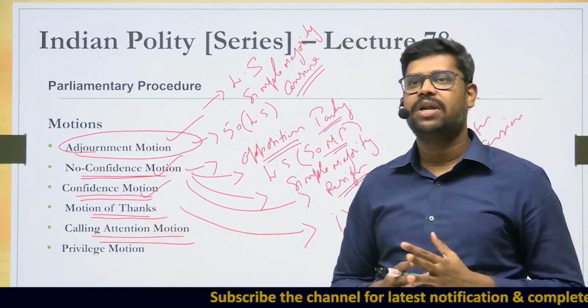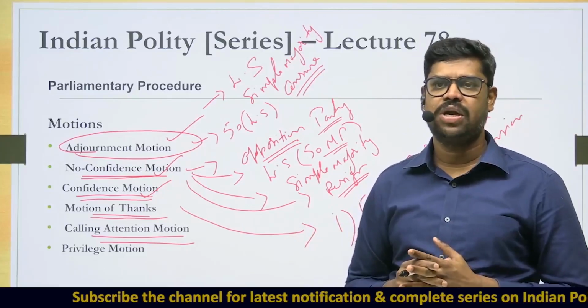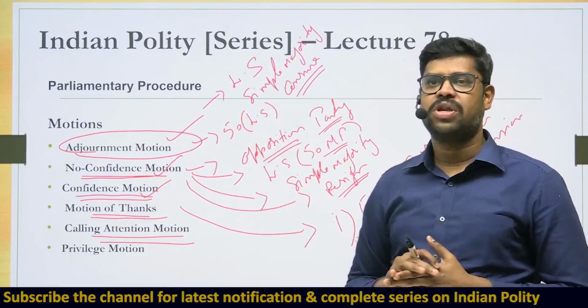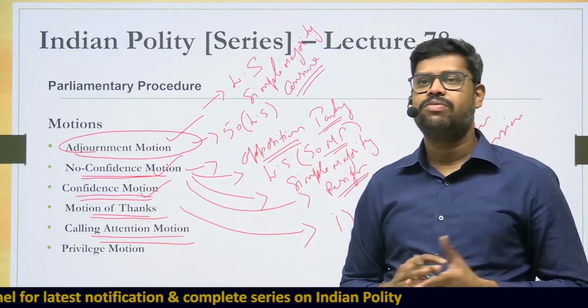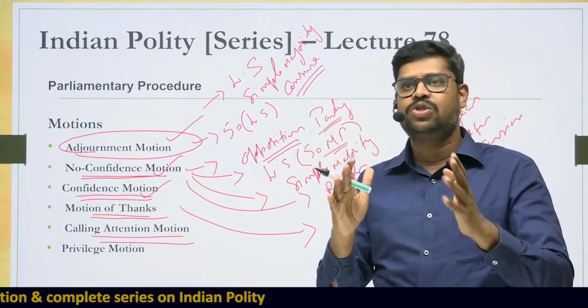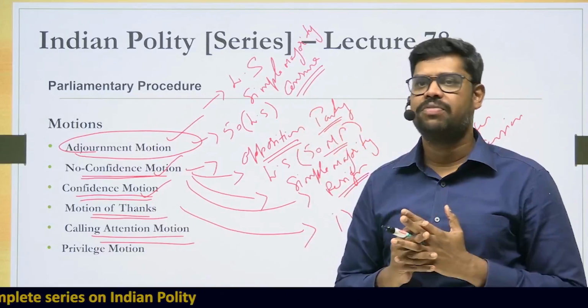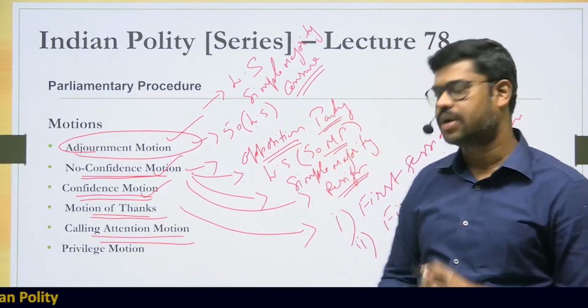So there is a lot of difference between a calling attention motion and an adjournment motion. In fact, a calling attention motion may not be put to vote at all, whereas an adjournment motion is put to vote. So calling attention motion is only to get an authoritative statement from the particular minister, with a very brief discussion on that matter.